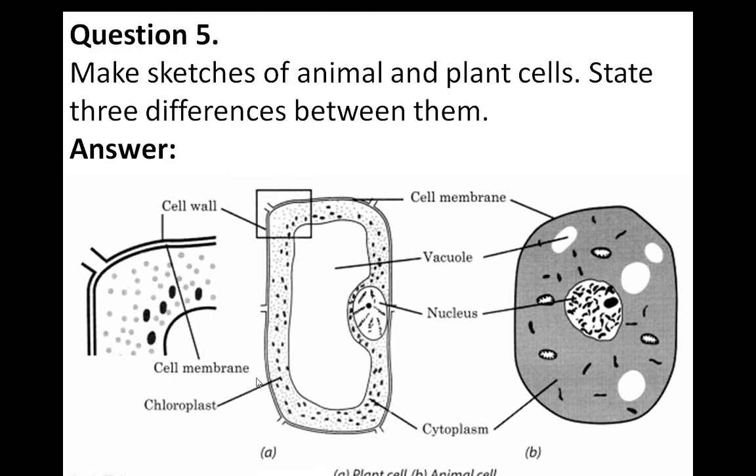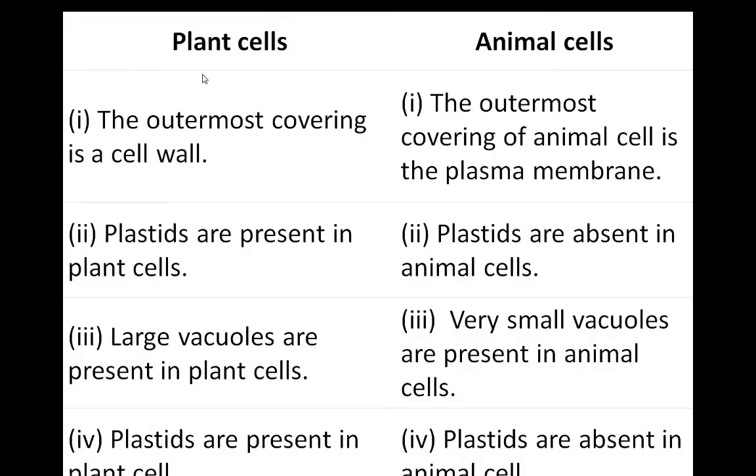Okay. Then we have to write the 3 differences between them. In plant cells, the outermost covering is a cell wall. In animal cells, the outermost covering is the plasma membrane or the cell membrane. Okay. Plant cells have plastids within them. Does an animal cell have plastids? No. Plastids are absent in animal cells. In plant cells, large vacuoles are present. In animal cells, very small vacuoles are there.